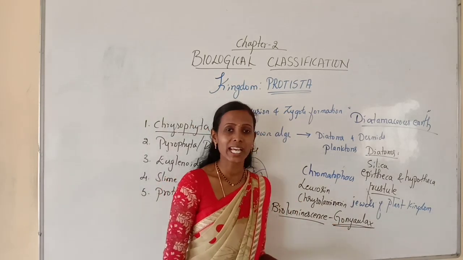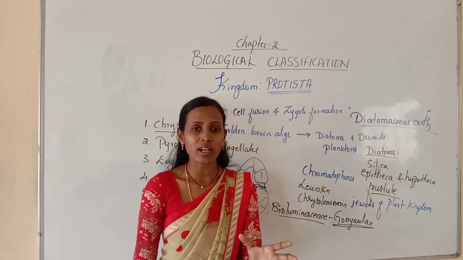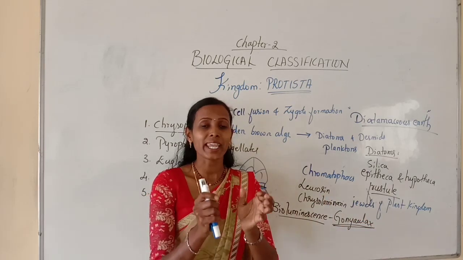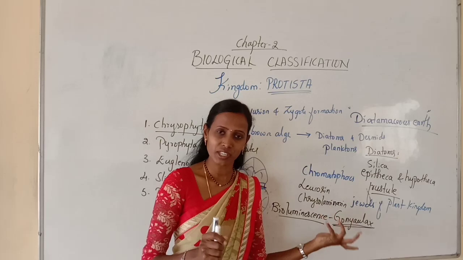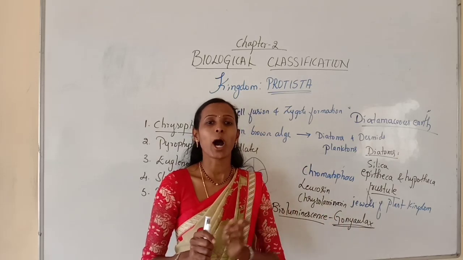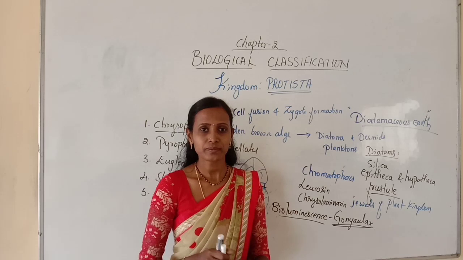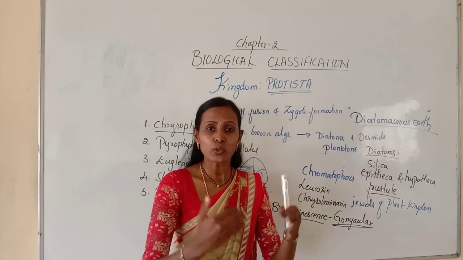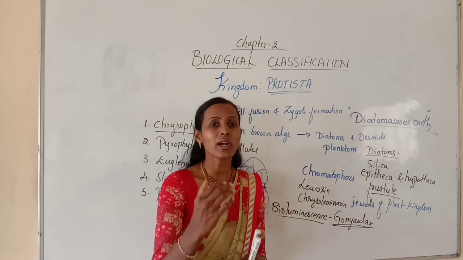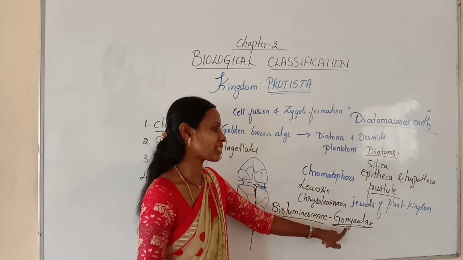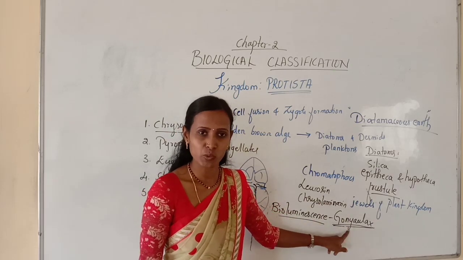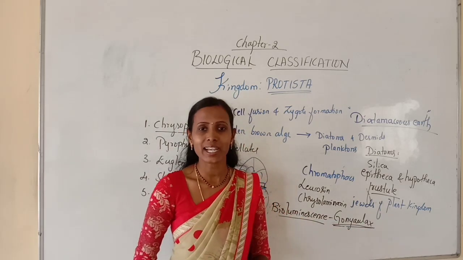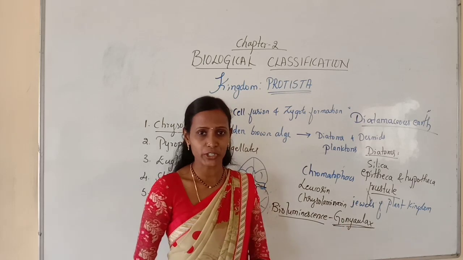Gonyaulax is commonly called a red dinoflagellate because it undergoes rapid multiplication. It multiplies very soon and it is present in the sea or ocean. It makes the sea appear as red tides. Sometimes you can observe red tides. So what is the reason for the red tides? Because of the rapid multiplication of a red dinoflagellate called Gonyaulax. So this is very important. This Gonyaulax is responsible for red tides as it undergoes rapid multiplication.